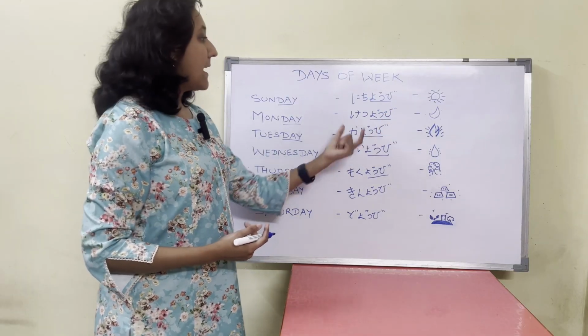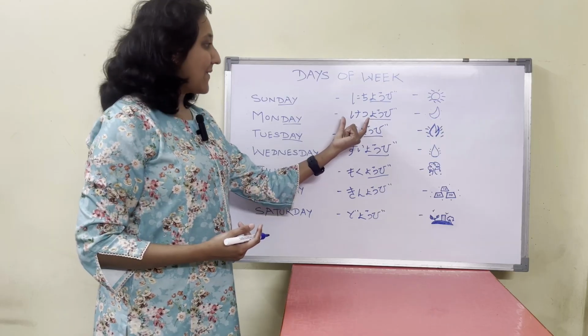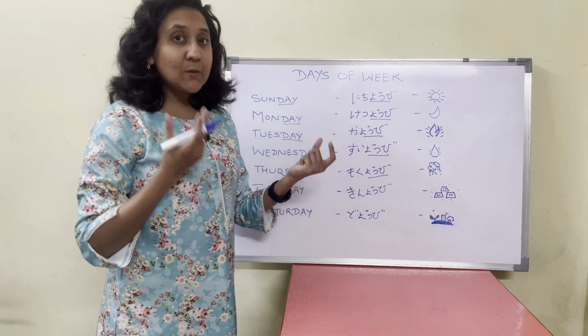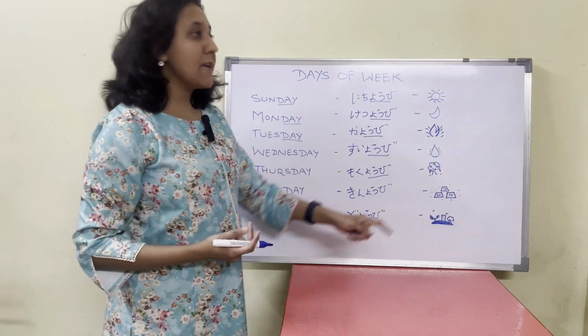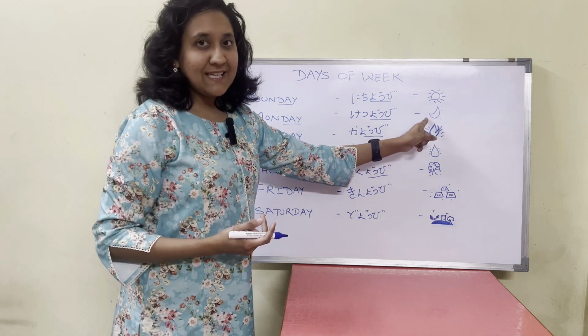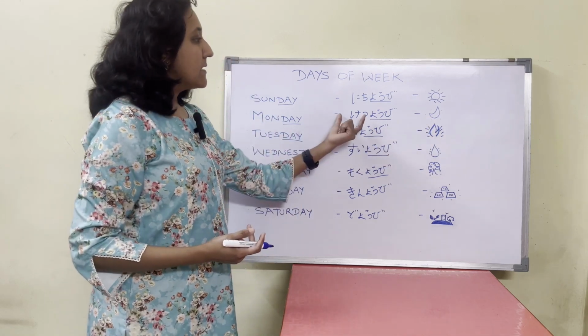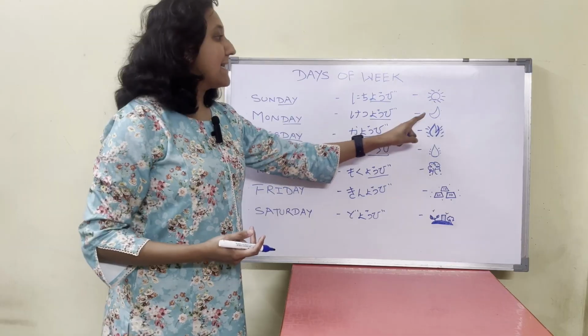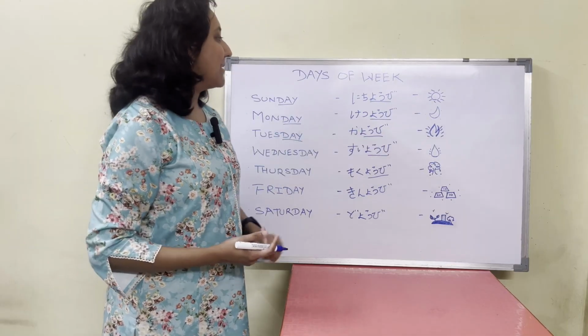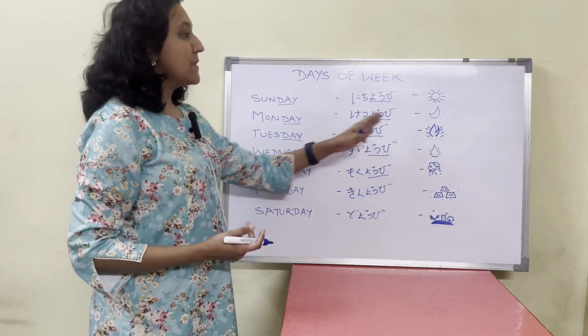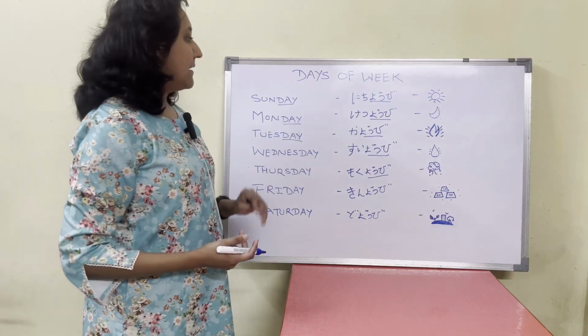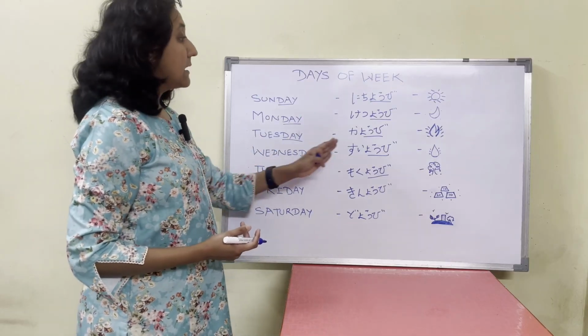Getsu or tsuki are the two pronunciations for moon in Japanese, so Getsu means moon, hence the sign of the moon is given here. Getsuyobi is Monday.